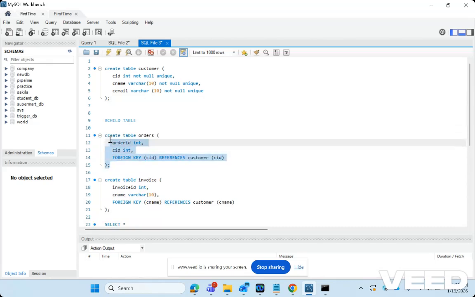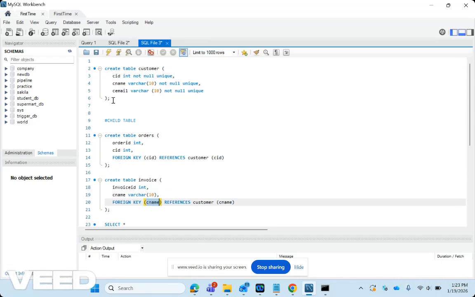Suppose this child table orders is referring to this customer table using the CID column, and my other child table, which is the invoice table, is referring to the customer table using the customer name column. So in this case, the same parent table is being referred to by the two child tables using two different columns. In future, the system may grow, or data may grow, and many other child tables can also come.